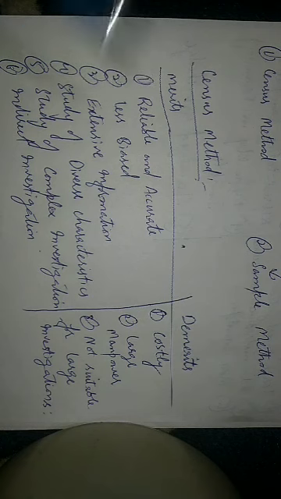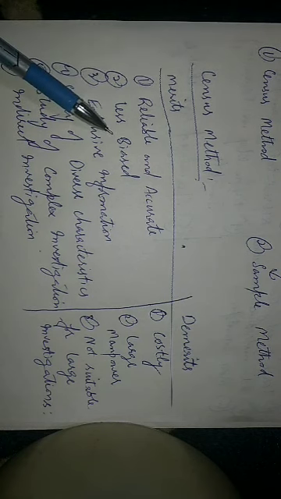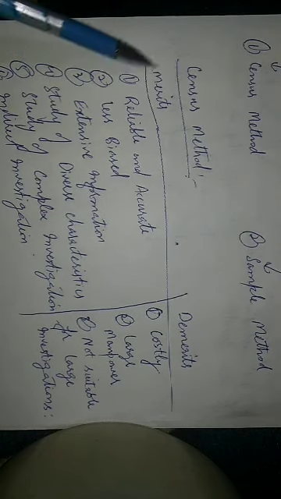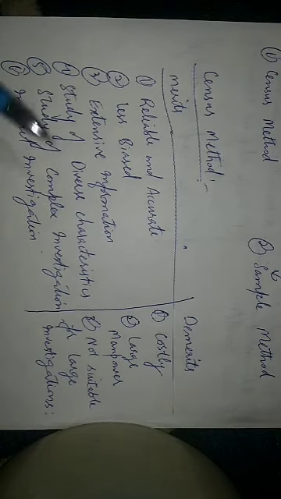Second merit is less biased. Results based on the census method are less biased. It's because of the absence of investigators' discretion regarding the selection of sample items. And third one is extensive information. Information collected through the census method is quite exhaustive and therefore more meaningful because all the items of the universe are examined. For example, population census of India gives exhaustive information relating to the number of people in different parts of the country, their age and sex composition, education, status, occupation, and the like.